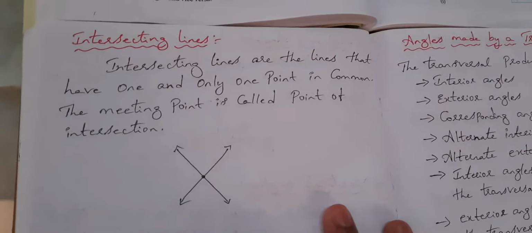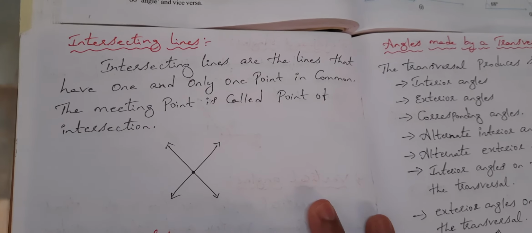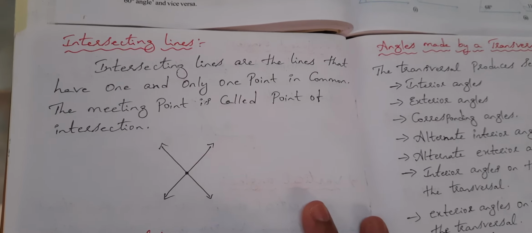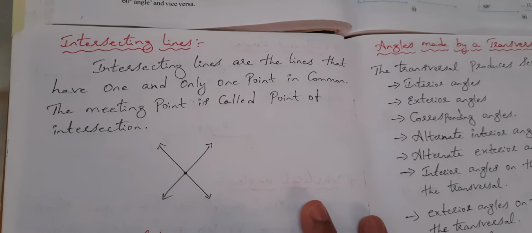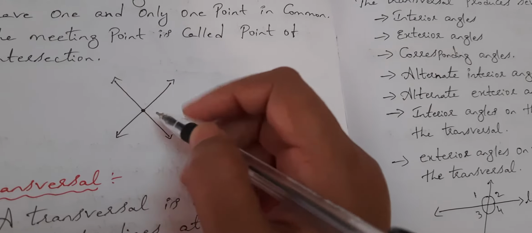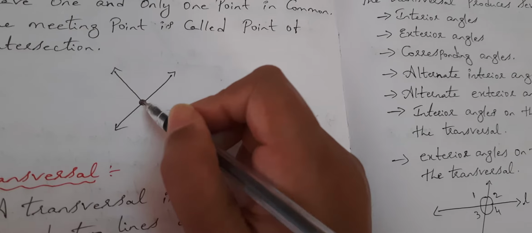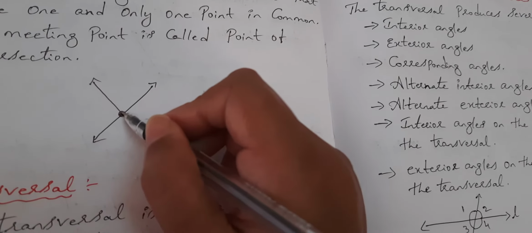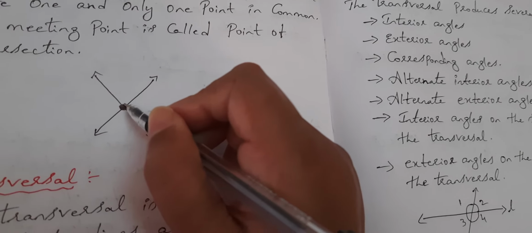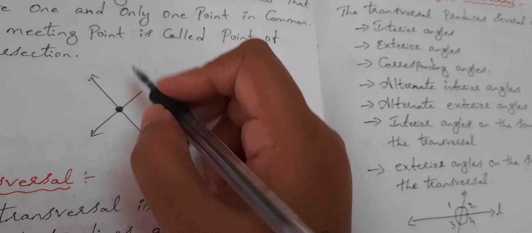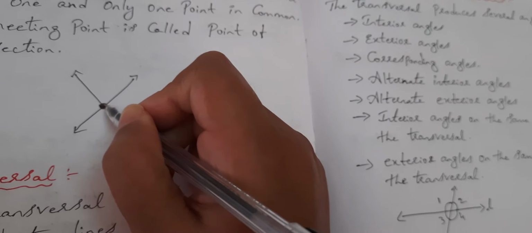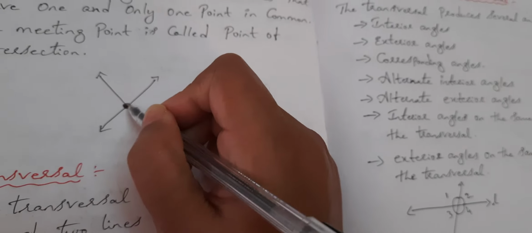Now let's see what are intersecting lines. Intersecting lines are the lines that have one and only one point in common. The meeting point is called the point of intersection. Suppose here you see I have given you one example. This is the intersecting point because this line is intersecting here. This line also is intersecting here. Both have the same common point here. So they will have only one point in common. So this is the intersecting point.